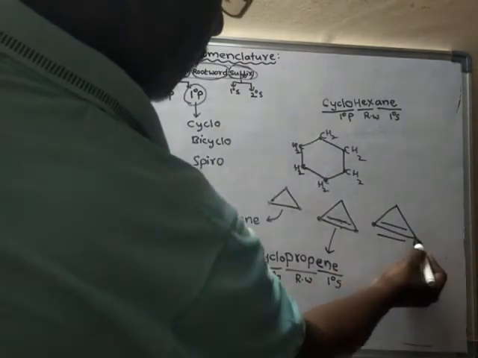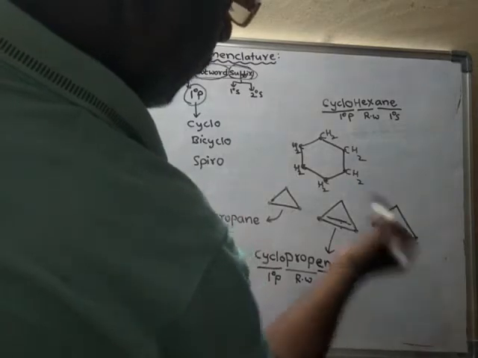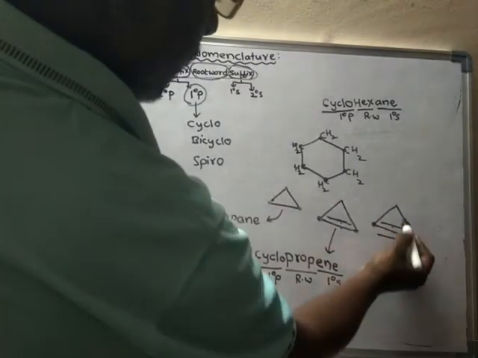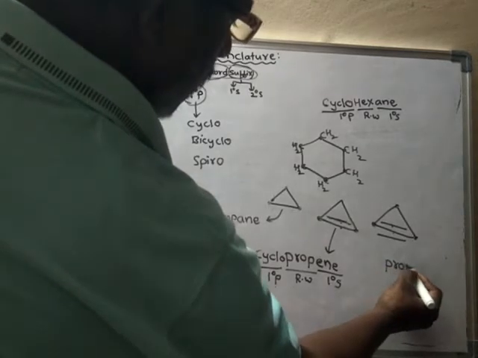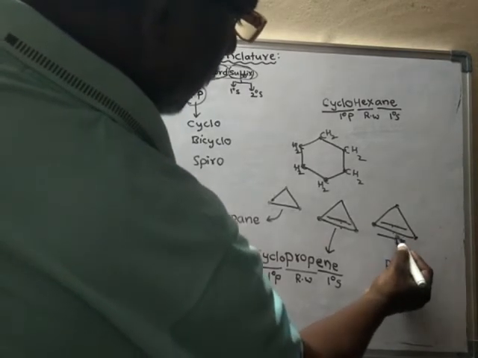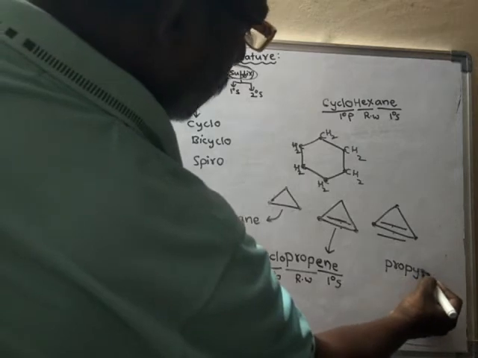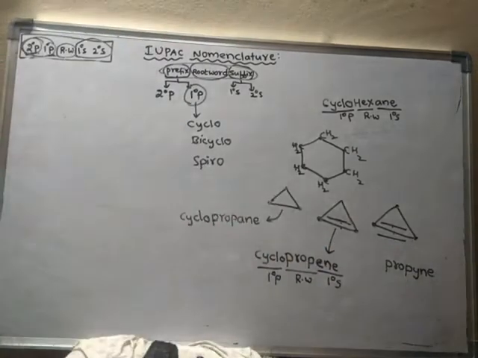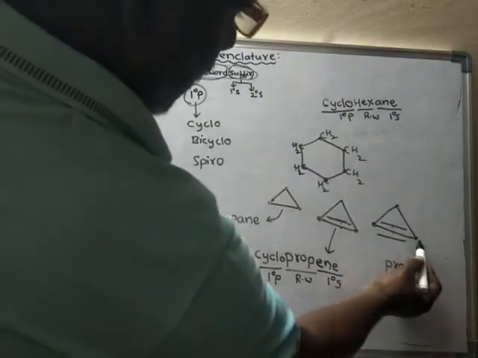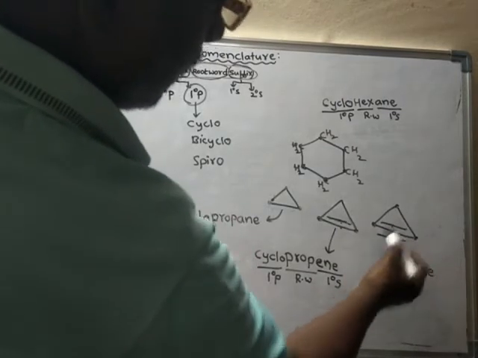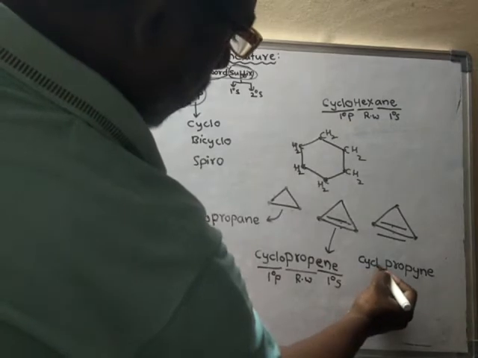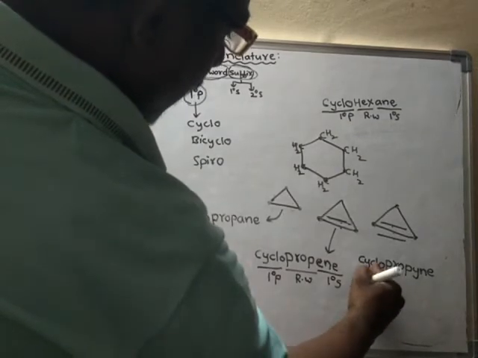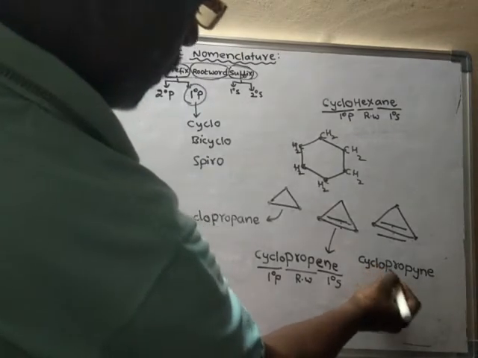Between these two carbons there is a triple bond. How many carbons are there altogether? 3 carbons, hence prop. Triple bond is there, hence we have to use ine. Propine. But the chain is in the form of a cyclic, it is in the form of a ring. Hence we have to use cyclopropine. So the name of this compound is cyclopropine.